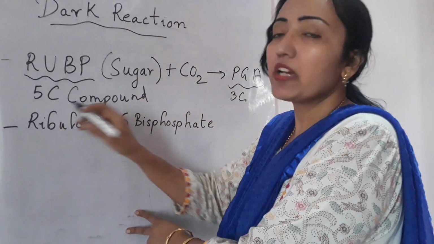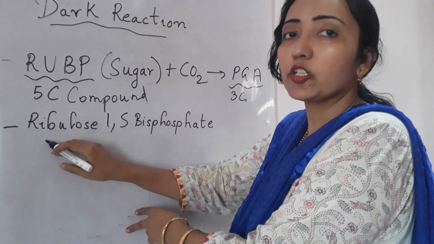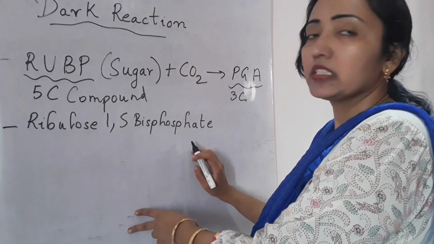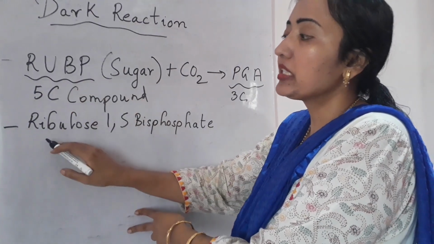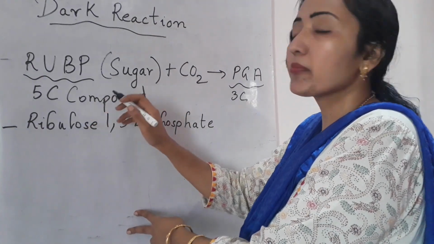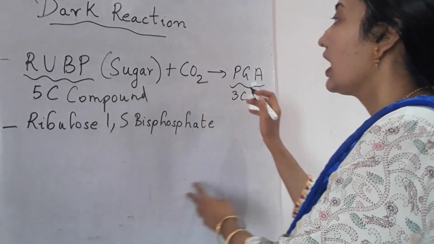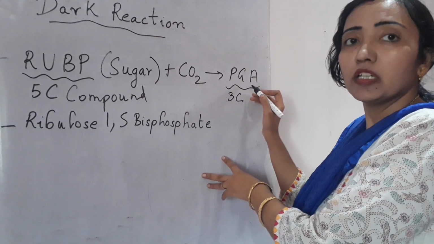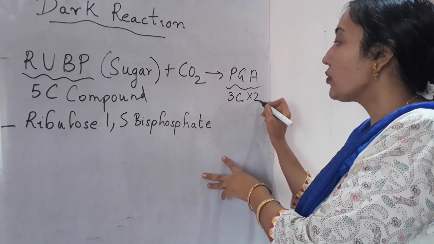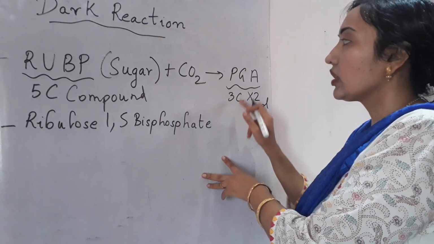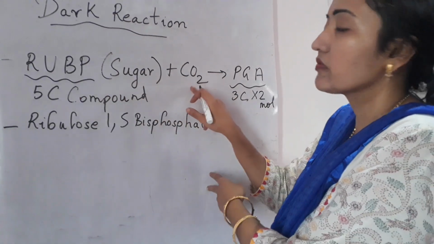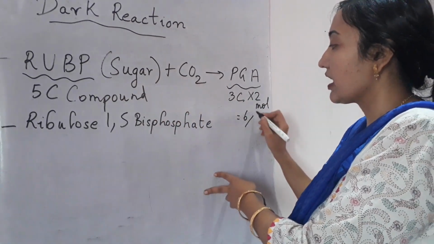Now RuBP is a 5-carbon compound, and the full form of RuBP is ribulose 1,5-bisphosphate. This is the 5-carbon compound which is the primary carbon dioxide acceptor, and it combines with carbon dioxide to form 2 molecules of 3-carbon phosphoglyceric acid. 5 carbon plus 1 carbon becomes 6 carbon.